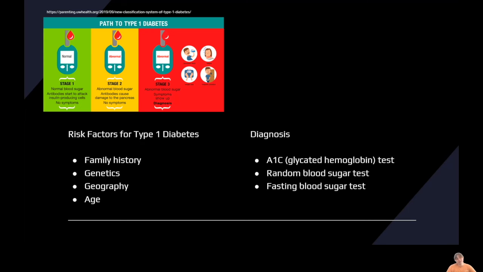So to continue, the risk factors specifically for type 1 diabetes can be, we talked about these a little bit more before, but family history, genetics, geography, and age. Something cool that I found is, well, cool to me, geography-wise, as you move farther away from the equator, your risk for type 1 diabetes increases. And diagnosis of diabetes can be through an A1C test, random blood test, or a fasting blood sugar test.